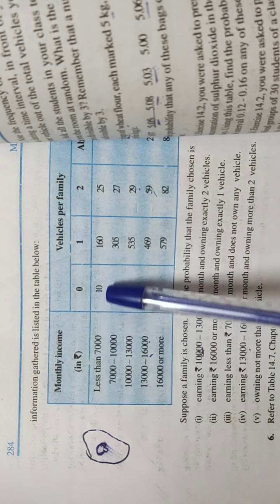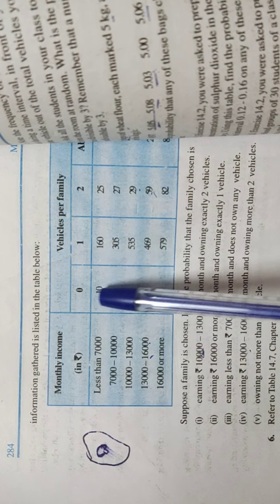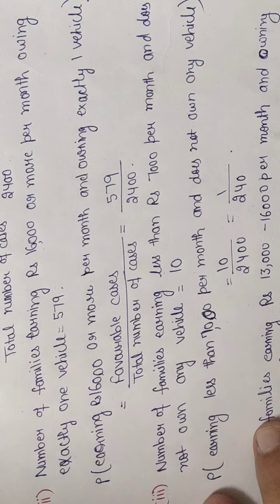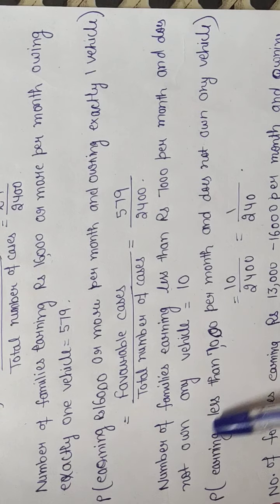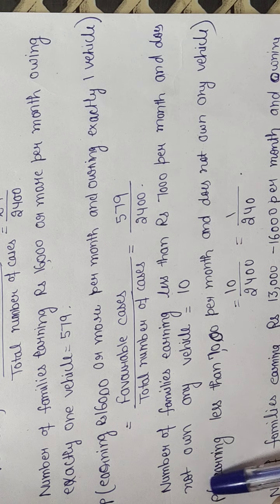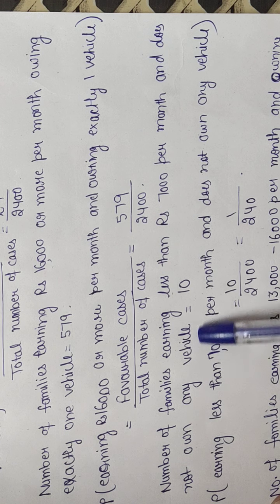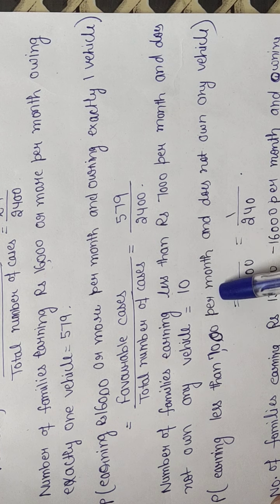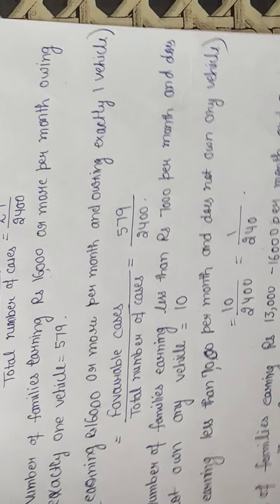Both intersection point is 10. So favorable cases are 10. The probability will be equal to favorable cases divided by total number of cases. Favorable cases are 10 and total number of cases are 2400.